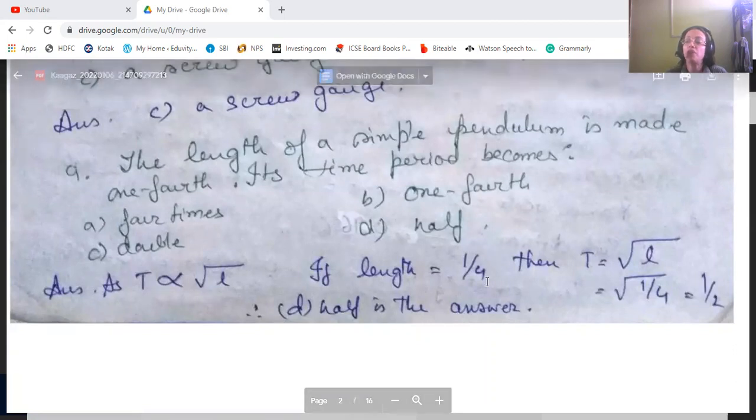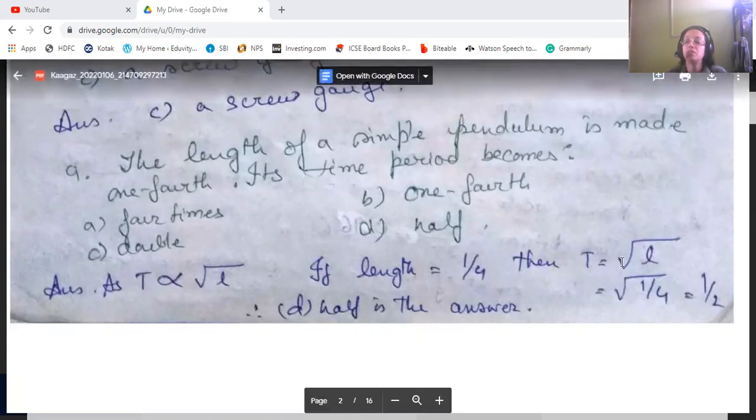If length is 1/4, then the time period is proportional to the square root of L, and root of 1/4 means 1/2. So if we remove this root, we get half. So the time period becomes half. So the answer will be D.